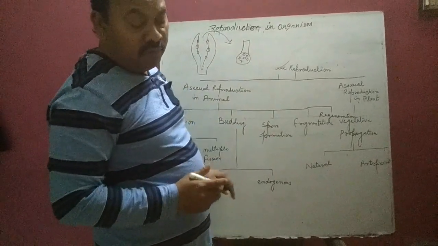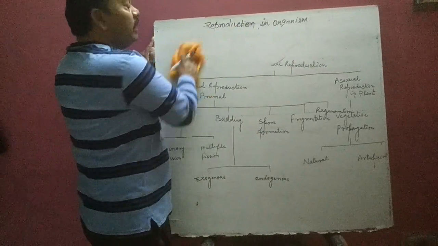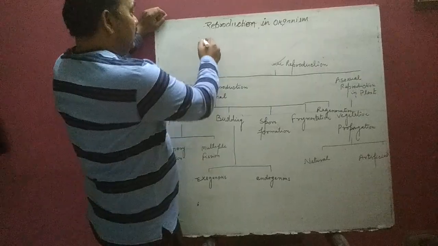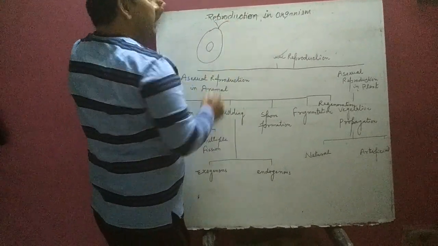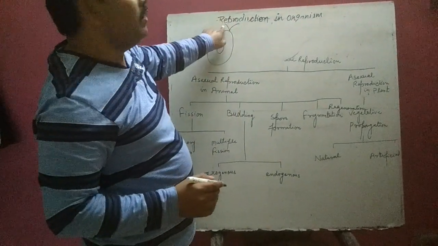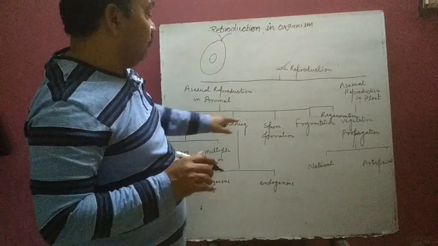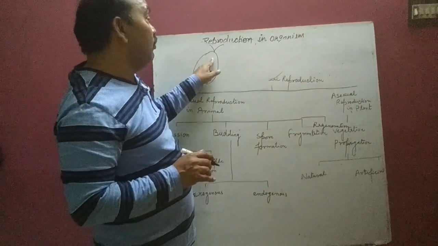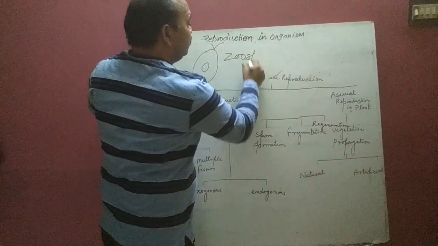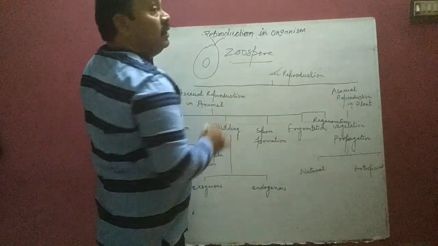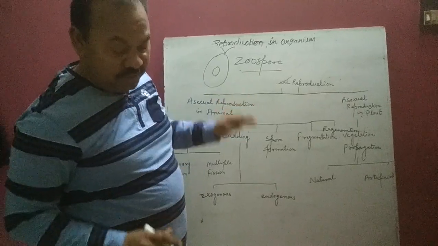Next one is called spore formation. Spore formation in case of Chlamydomonas: it is unicellular and has one pair of flagella, which helps in locomotion. This type of spore is called a zoospore. The zoospore settles down on the substratum and germinates into a new young one.